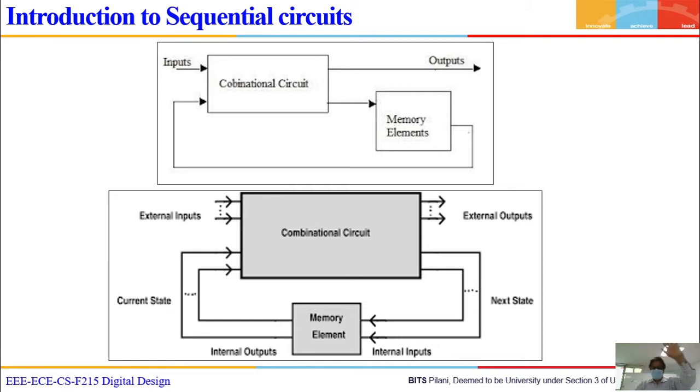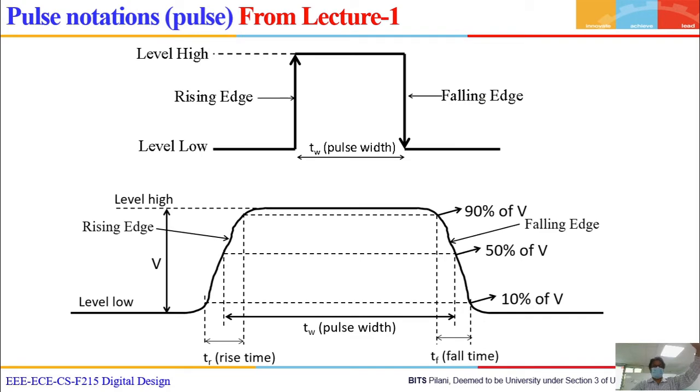Try to understand this concept in the classroom itself, because it helps you a lot. Now, we have already come across this from lecture 1. What is this actually? This is a clock pulse, one pulse of a continuous clock. You are going to give the clock continuously. It can be monoshot also. This clock is called monoshot. If this is continuously repeated, we call it a clock signal. Have you understood this now?